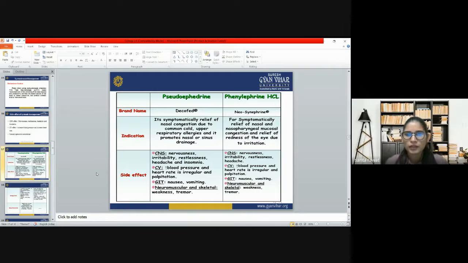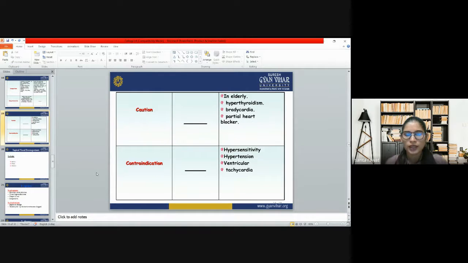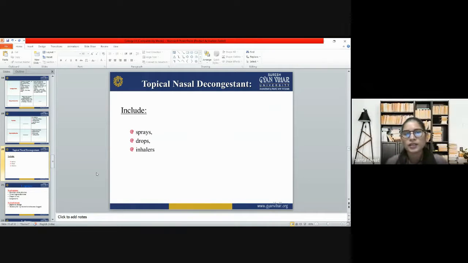And we have also covered pseudoephedrine and phenylephrine, what their brand names are, what the indications are, what the side effects are, and what dose forms they are available in. Then we have also seen the precautions and contraindications, and we have also studied the topical nasal decongestants, which include sprays and drops, and drops are most commonly used in children. And then we have already covered the inhalers, how inhalers work, how sprays work, and what the basic uses of them are.